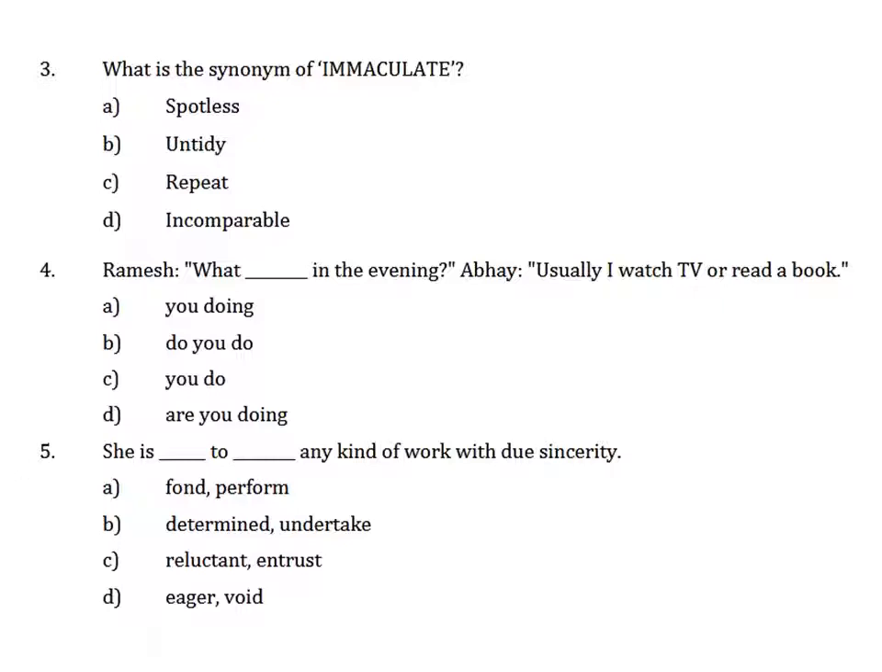She is reluctant to entrust any kind of work with due sincerity. Reluctance and due sincerity don't match together. She's eager to void any kind of work with due sincerity. With due sincerity, you cannot void anything. So the best answer is B. The right answer is B. She's determined to undertake any kind of work with due sincerity.